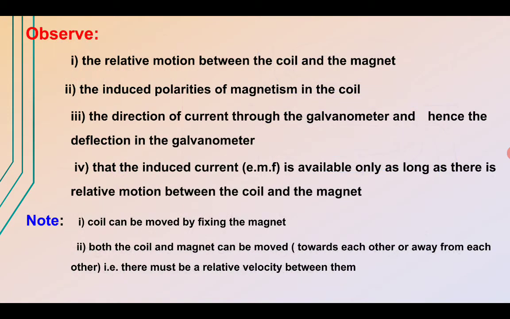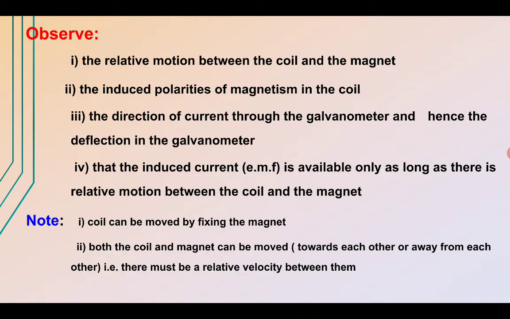What we need to observe here is the relative motion between the coil and the magnet, the induced polarities of magnetism, and the direction of current, whether towards right or left in the galvanometer, which is given by its deflection, and then the amount of induced current, which can be noticed as soon as there is some change in flux for a given arrangement. We can arrange this experiment in three different ways.